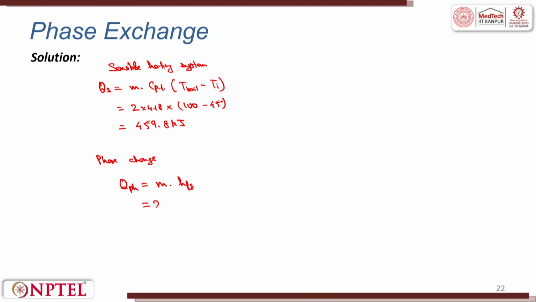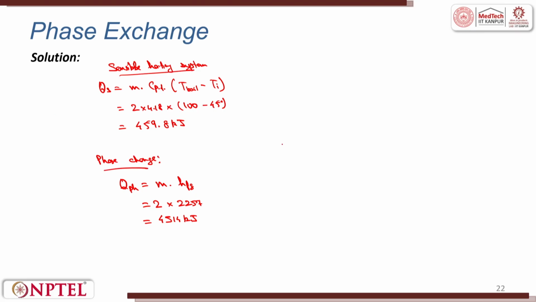Mass is 2 kilograms and HFG value is 2257 kilojoules per kilogram. So the phase change value here turns out to be 4514 kilojoules of heat. So this is the phase change.